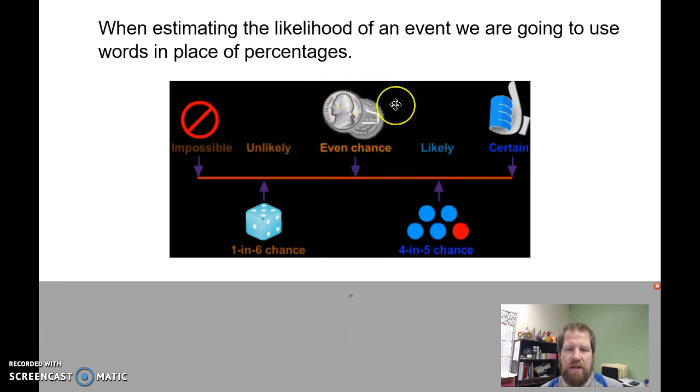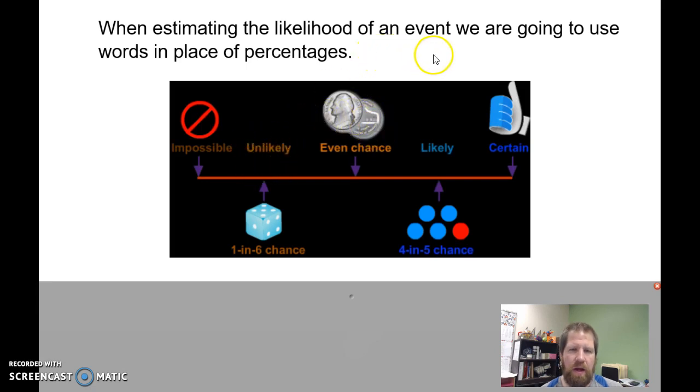An even chance would be I roll my die and I get a 3 or lower. I get a 1, 2, or 3. I might get a 1, 2, or 3, but I also might get a 4, 5, or 6. It's a 50-50 chance on whether that happens.